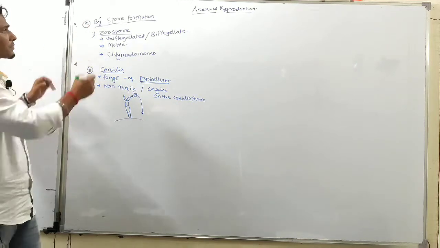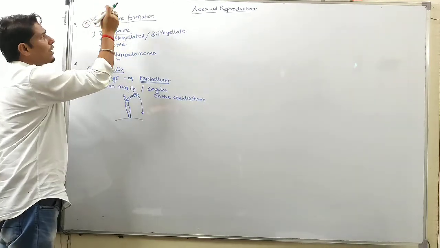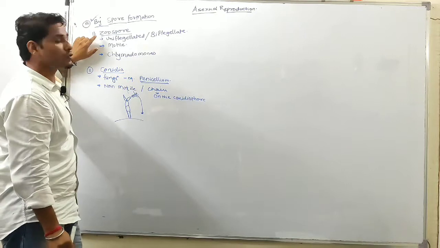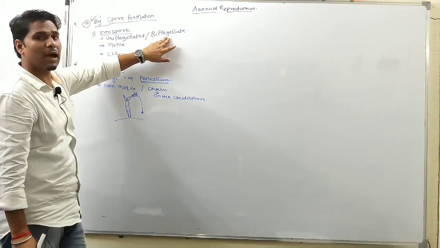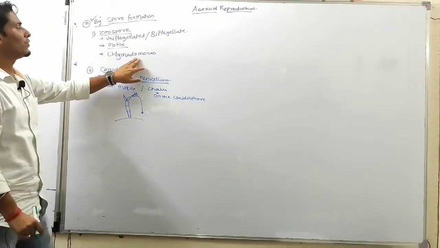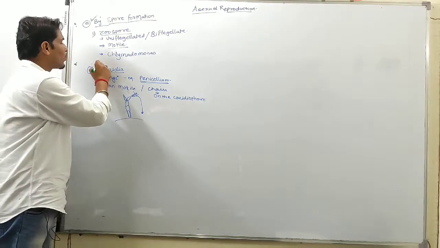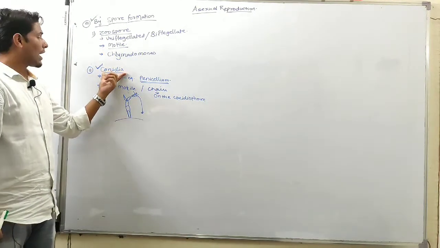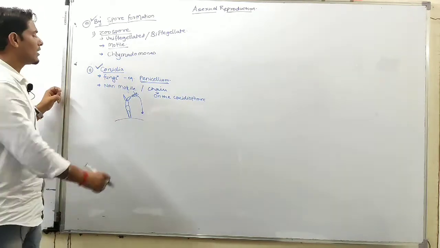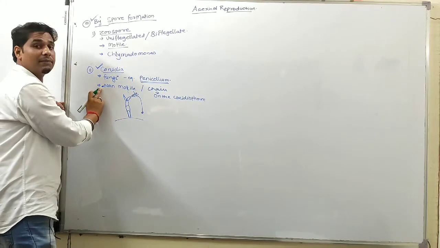So this is another method of asexual reproduction, by spore formation. So first is zoospore. Zoospore is uniflagellated or biflagellated, and it is motile in nature and is found in Chlamydomonas. Then other spore is conidia, and conidia are produced by penicillium, a multicellular fungi, and conidia are non-motile. क्या होते हैं? Non-motile.